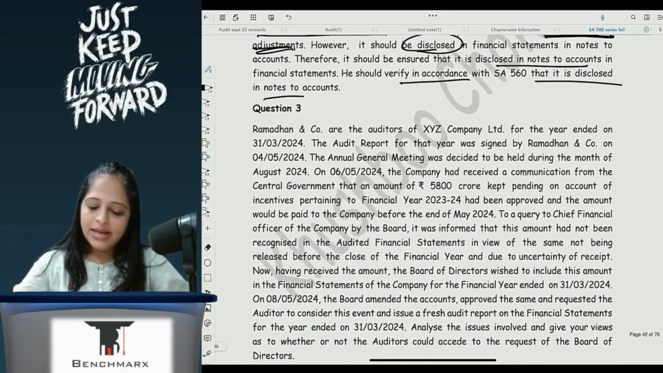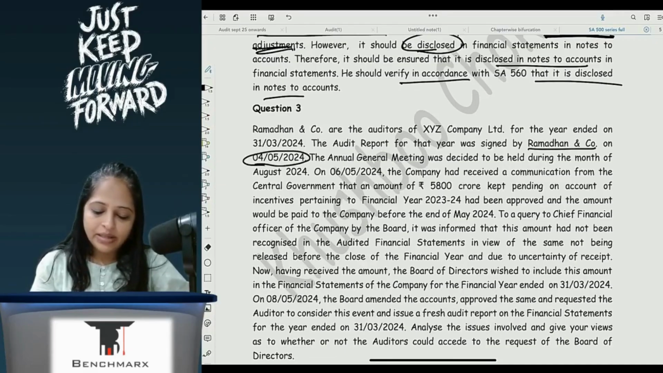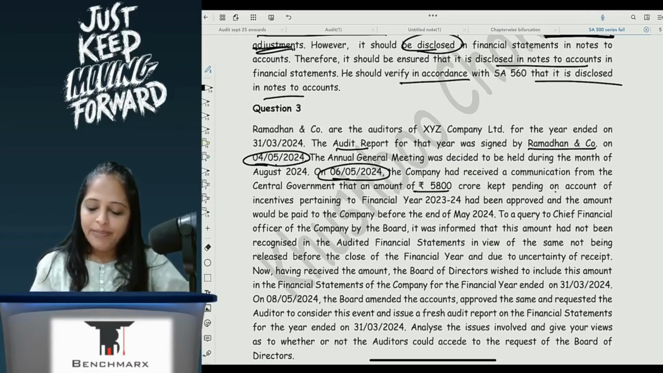Ramadhan and Company are the auditors of XYZ Company Limited for the year ended 31st March 2024. The audit report for that year was signed by Ramadhan and Company on 4th May. Annual general meeting was held during the month of August. On 6th May, the company received a communication from the central government that an amount of 5,800 crores kept pending on account of incentives pertaining to financial year 23-24 had been approved, and the amount would be paid to the company before the end of May 2024.